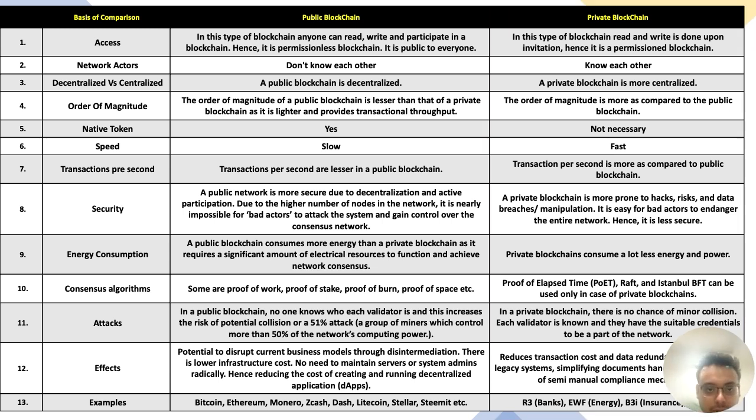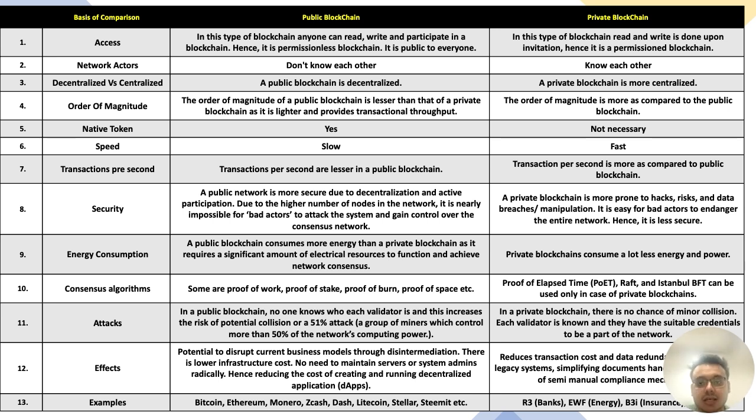In case of a public blockchain, in case of access, it says that in this type of blockchain, anybody can read, write, and participate in a blockchain. Hence, it is a permissionless blockchain. It is public to everyone. In case of a private blockchain, in case of access, it says in this type of blockchain, read and write is done upon invitation. Hence, it is a permissioned blockchain. Network actors don't know each other.